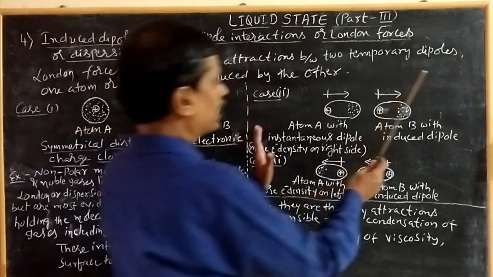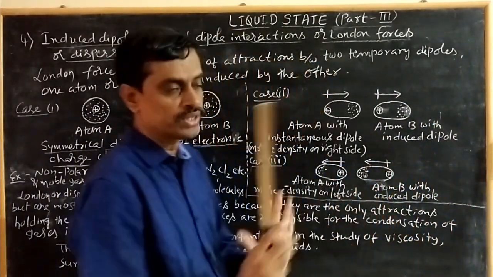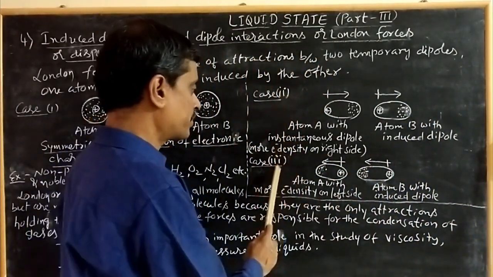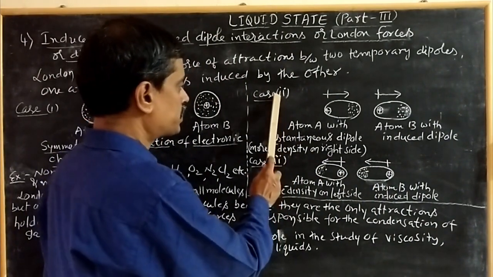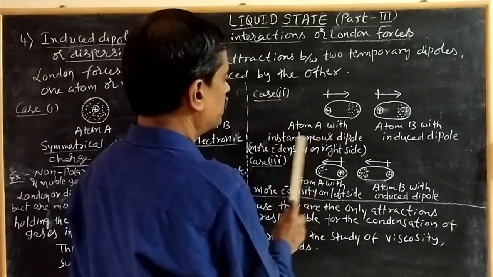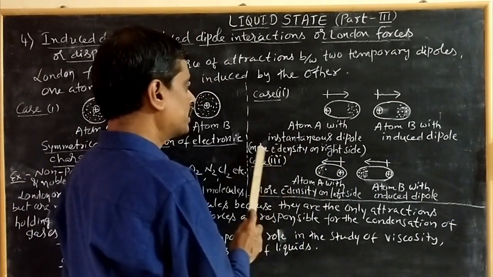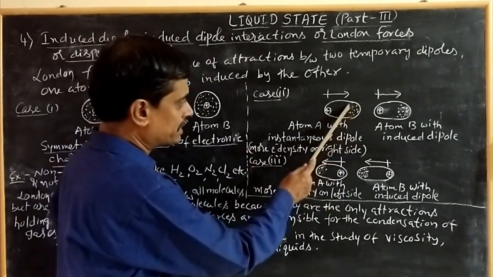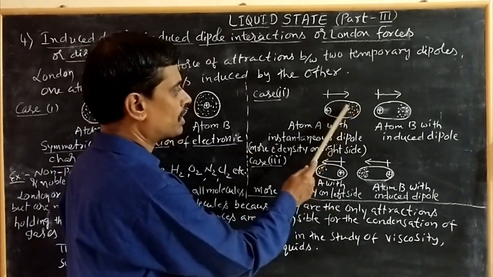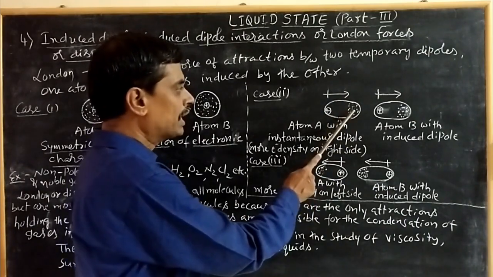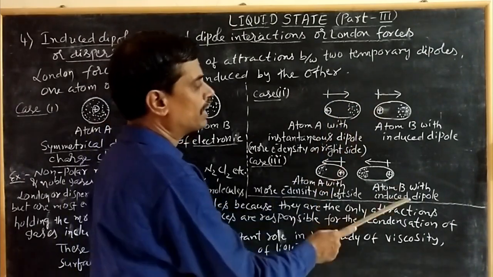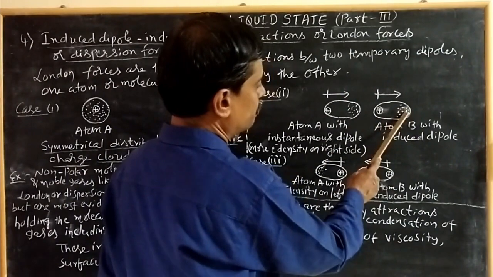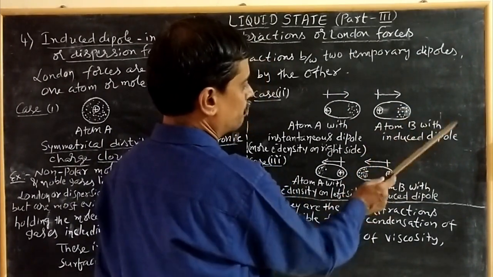But when atom A and atom B are very close to each other, we have two cases, case 2 and case 3. In case 2, atom A has an instantaneous dipole, with more electron density on the right side. This induces atom B, so immediately atom B also forms a dipole, so atom B has an induced dipole.